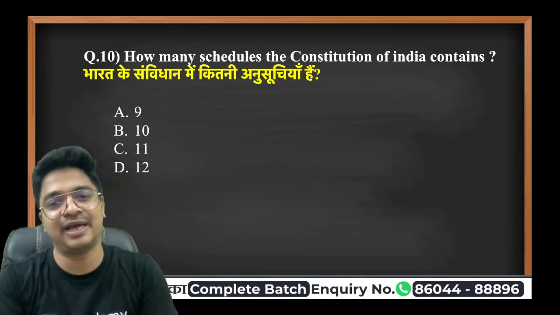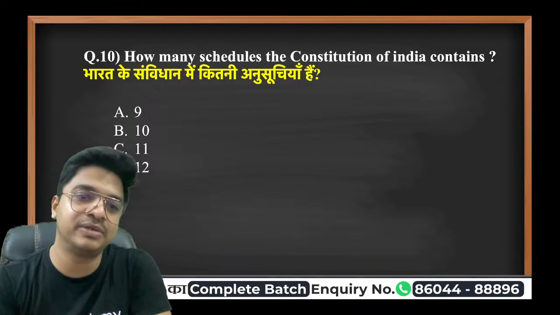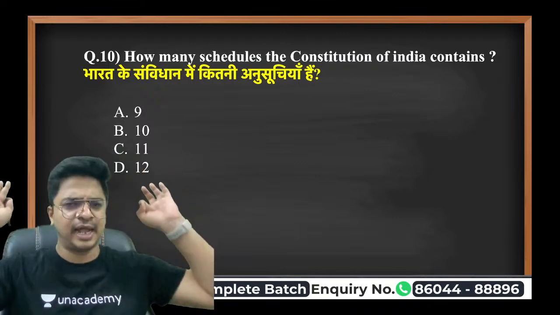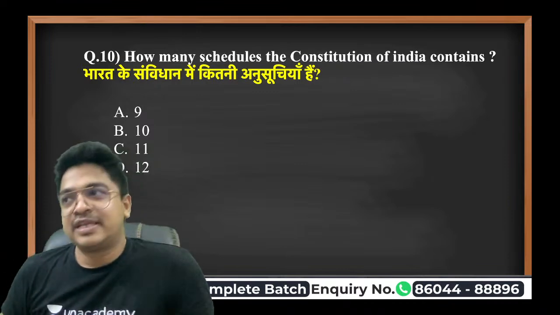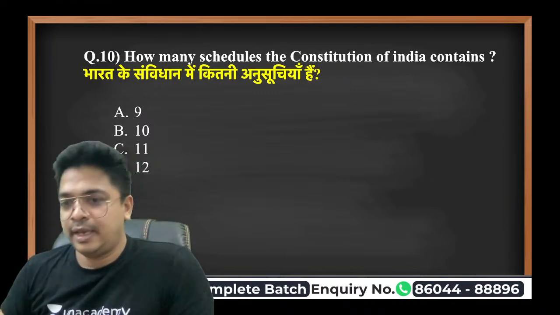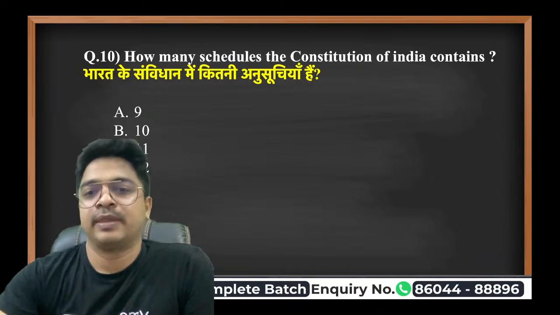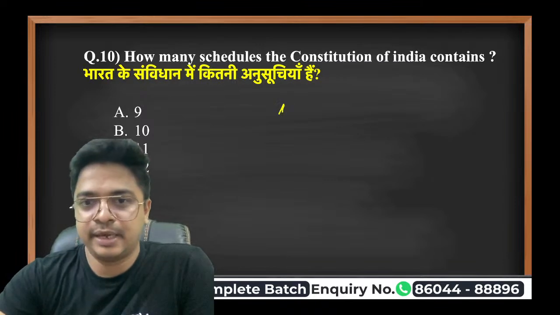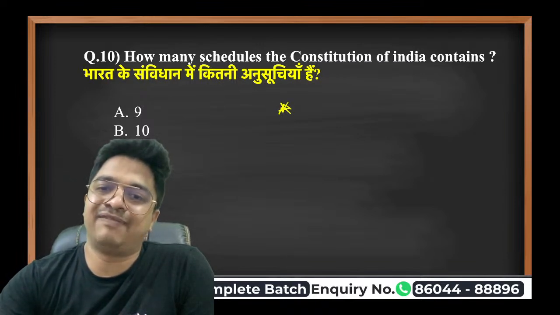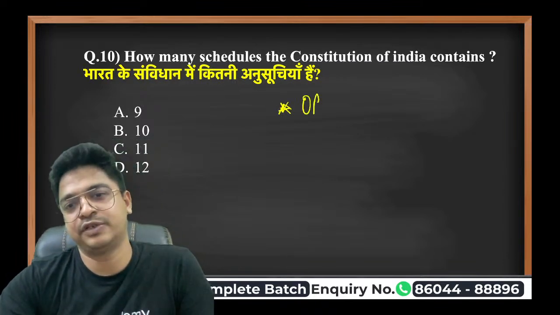I know we have been reading this quite a lot, but we do not know what a schedule of the Constitution is. You see, a schedule is nothing complicated. For example, I have an office work.